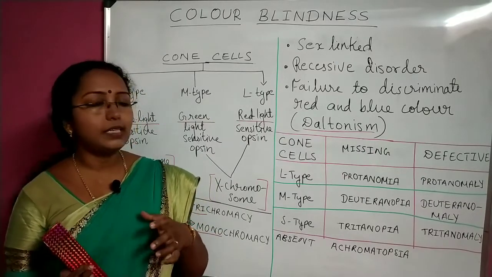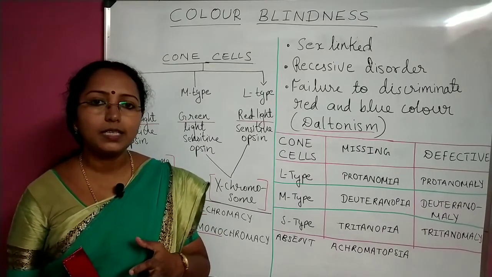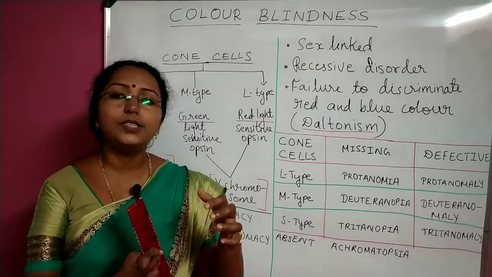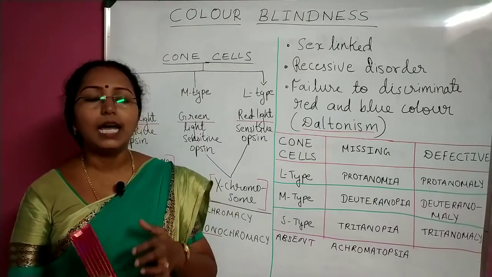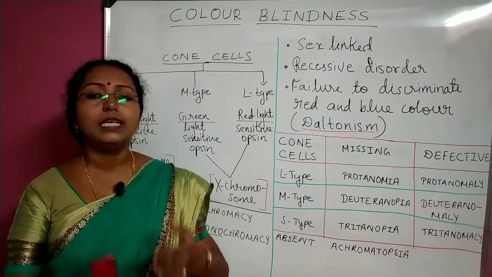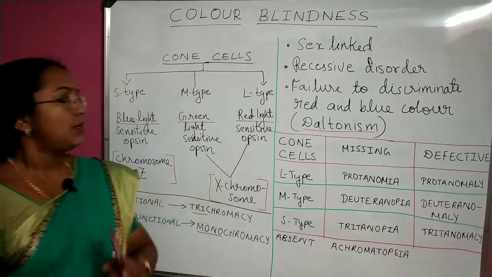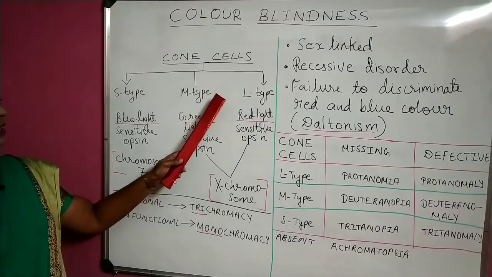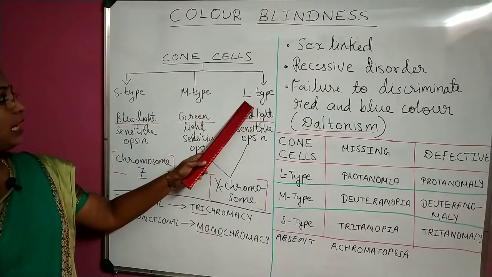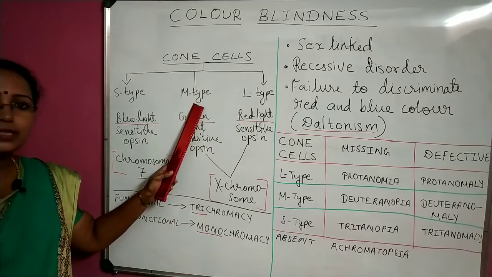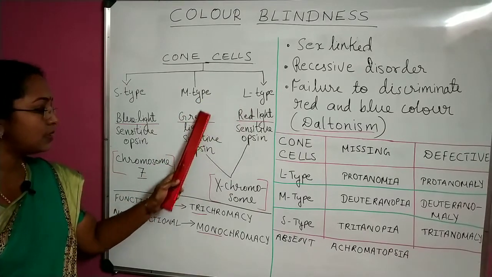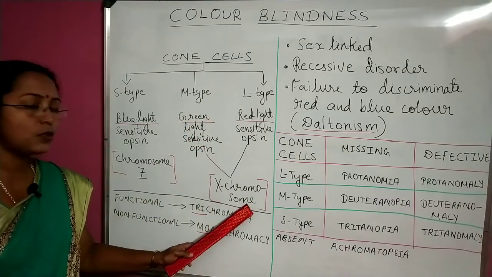In order to understand the genetic reason, we should look at the genes responsible for this and where those genes are present, in which chromosome. The genes for the L-type and M-type cone cells are present on the X chromosome.